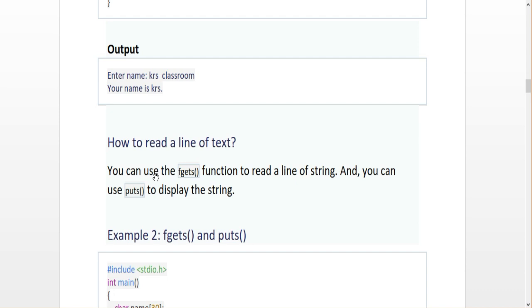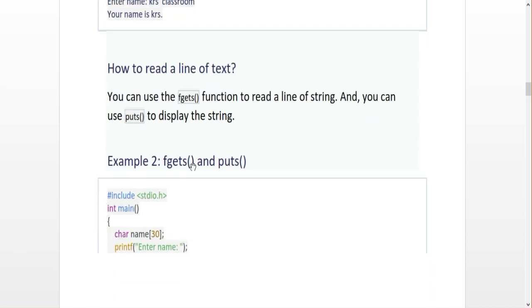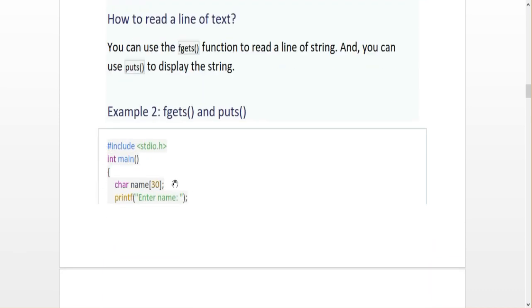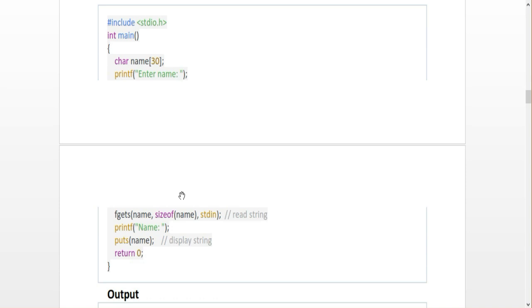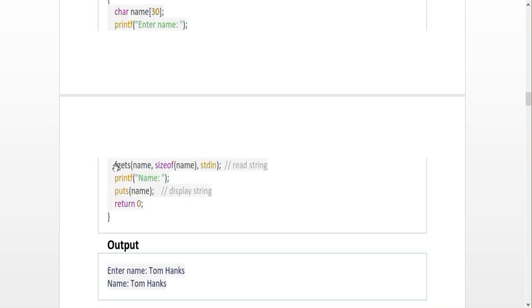Here int main and a character array name. So here the string name is name and the size is 30. Printf enter the name. I am using the fgets function. Fgets is a structure to read the entire string. What is the string name? Name. So sizeof string name, that is the syntax: the string name comma sizeof string name comma stdin, that is the standard input.